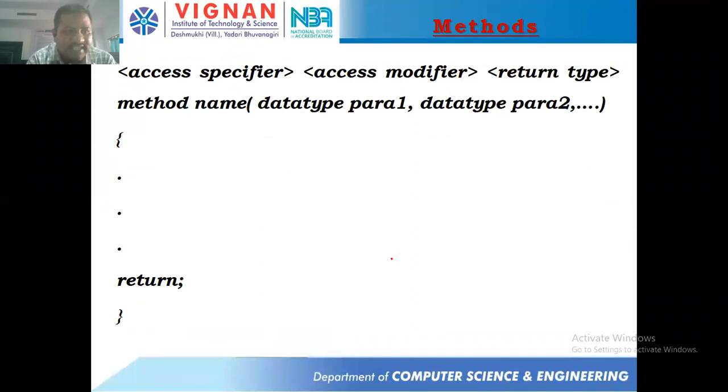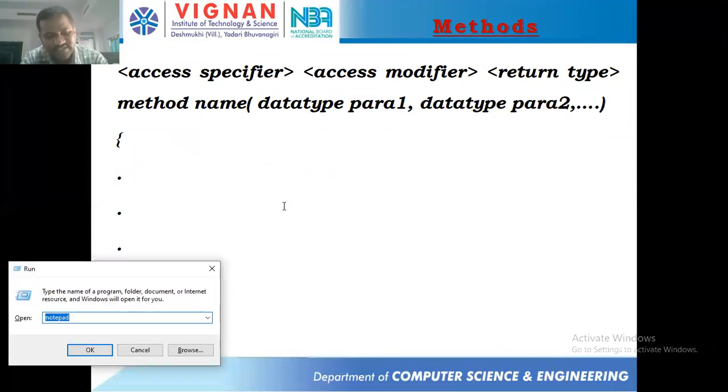So what is the syntax? As I said, a method should be taken inside a class. And what will be the syntax for this method? The first thing is going to be access specifier, and access modifier, return type, and then method name. It's very simple.